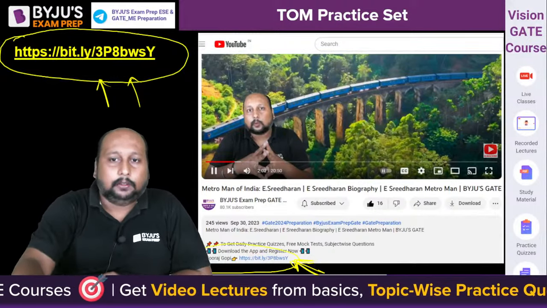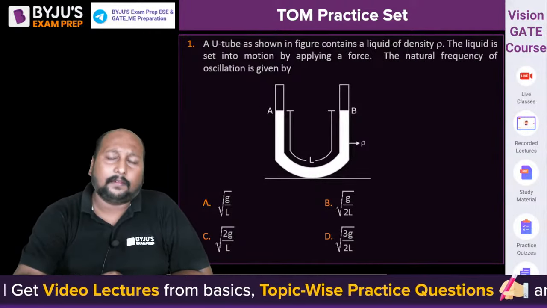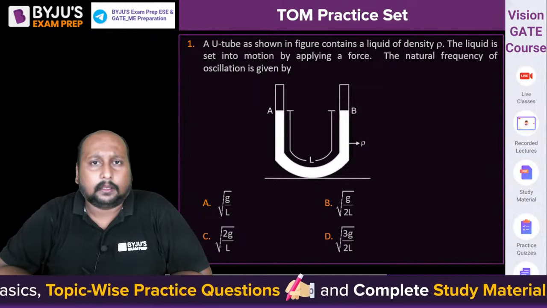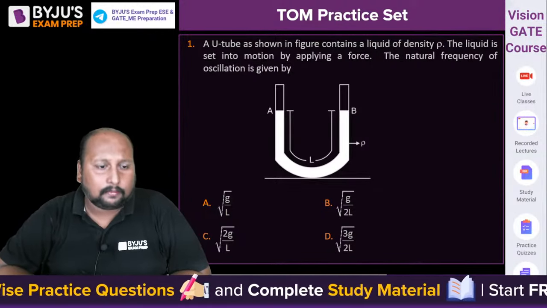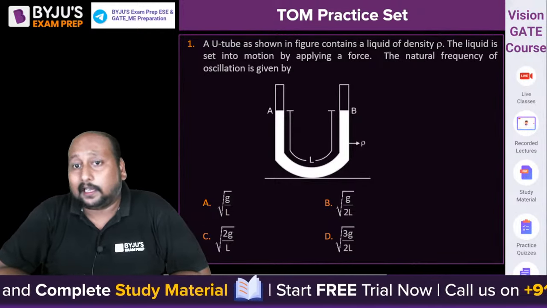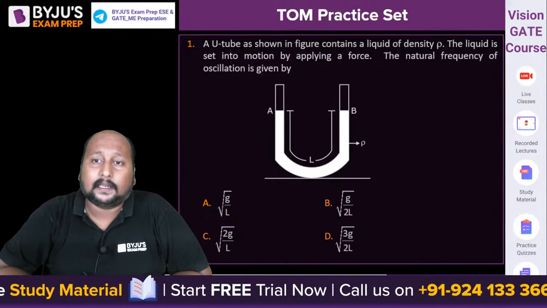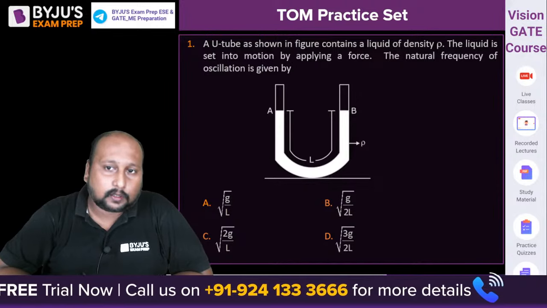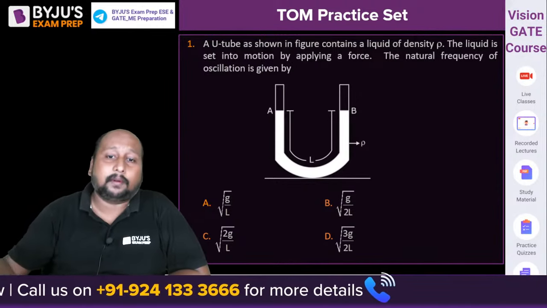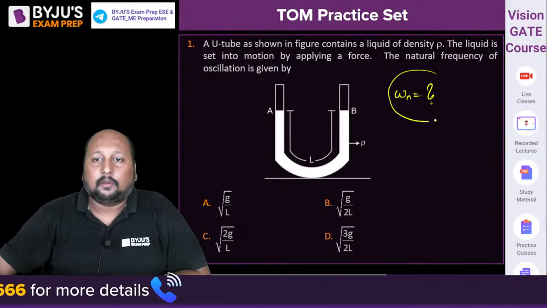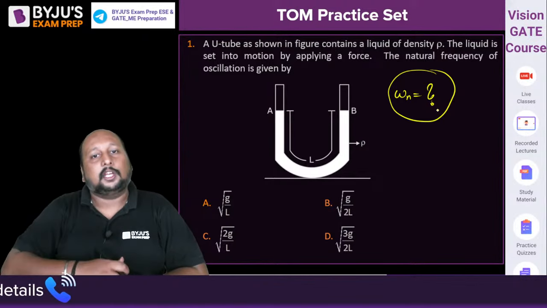Okay, let's begin with the first question on the screen. Let us see. It's a question from vibration. A U-tube as shown in the figure contains a liquid of density rho. The liquid is set into motion by applying a force. What is the natural frequency of vibration? Omega n value is asked. What is the value of natural frequency of vibration for a U-tube manometer?